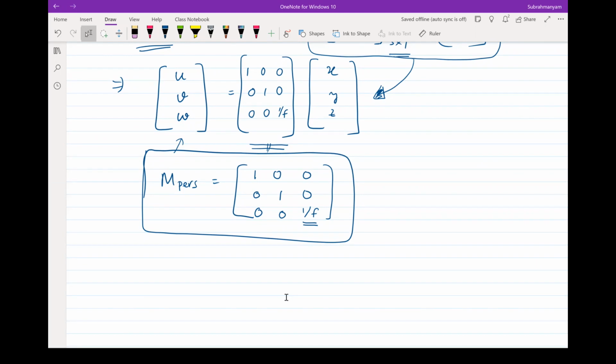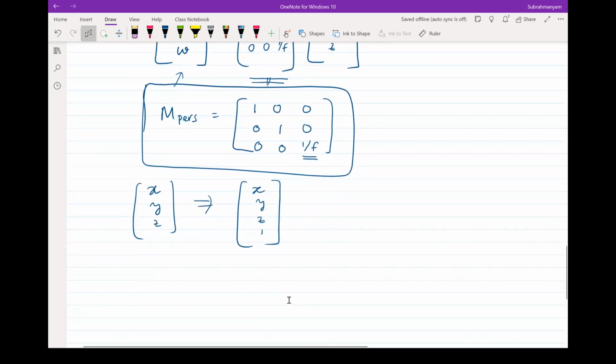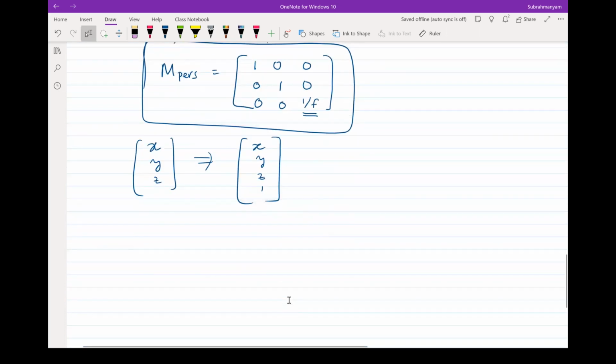In order to achieve that, another thing that has been done is this XYZ, you would in fact move from here to XYZ1, for exactly the similar reasons that we did in case of our image transforms, second lecture of our image transforms. So this is a very simple thing. All I want now is my UVW.